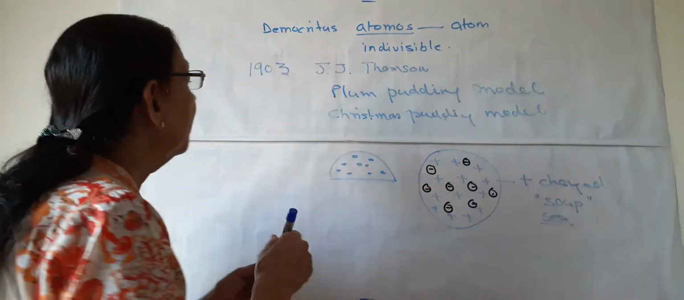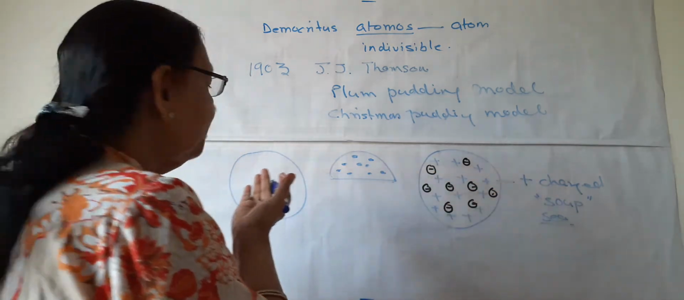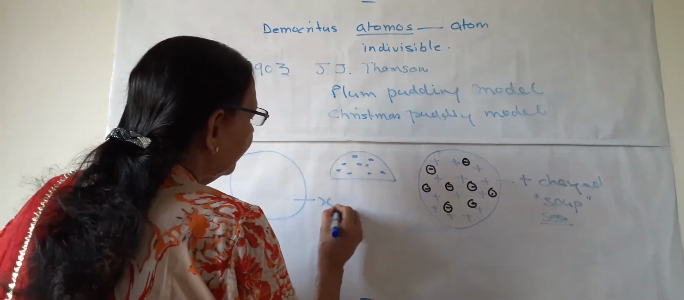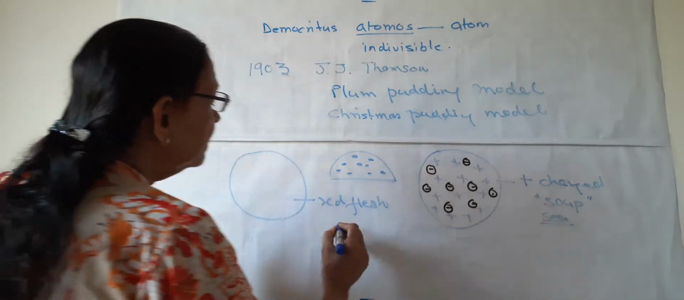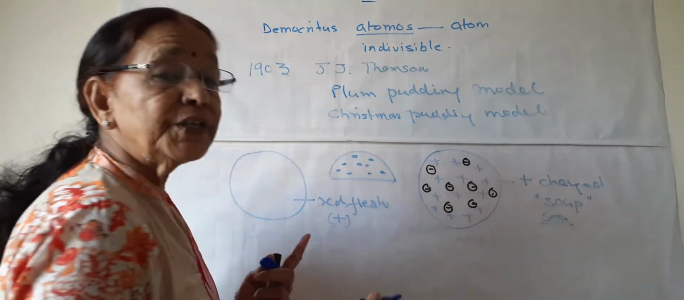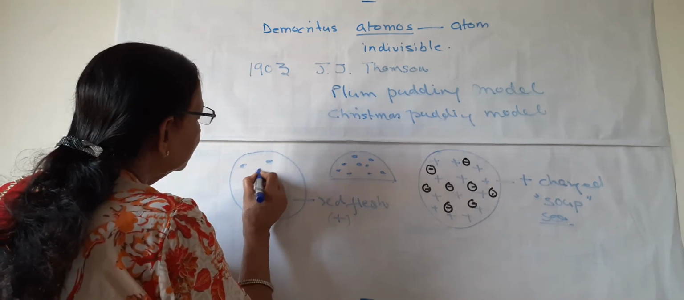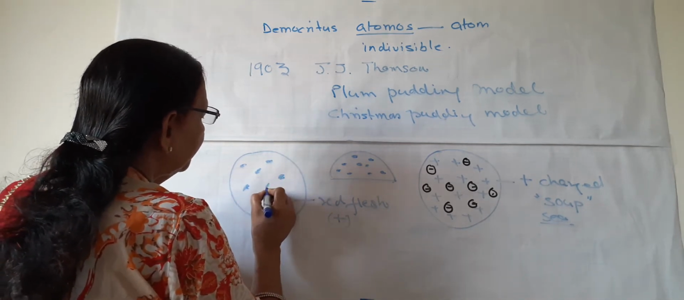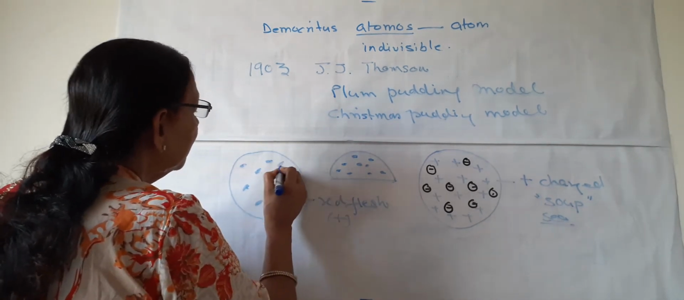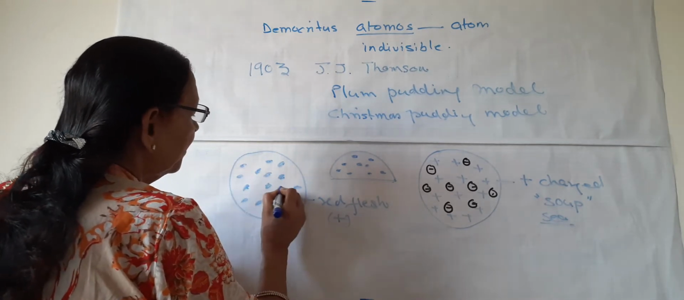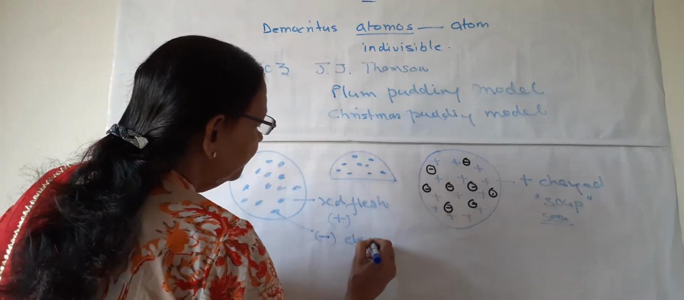We can have one more analogy with watermelon. Suppose we cut a watermelon like this. So this is the red flesh, the part we eat, and suppose this red flesh is positively charged, and in this red flesh these black colored seeds are embedded. This is a slice of watermelon. These black seeds are embedded in the red flesh. So these black seeds are the negatively charged electrons.